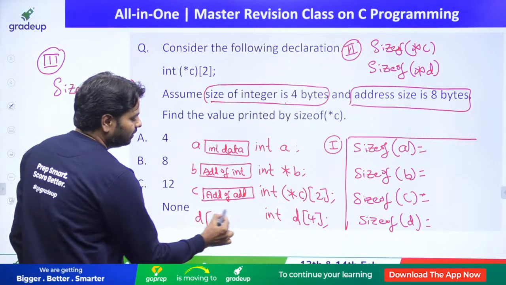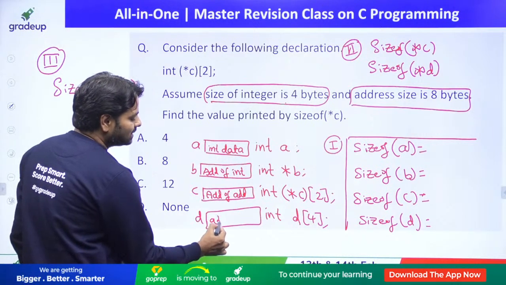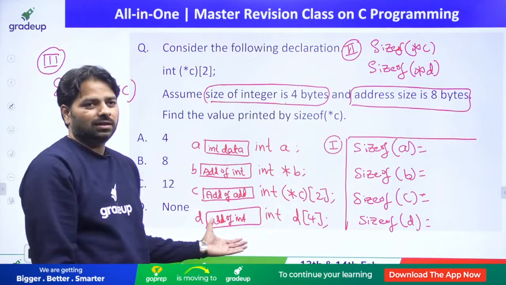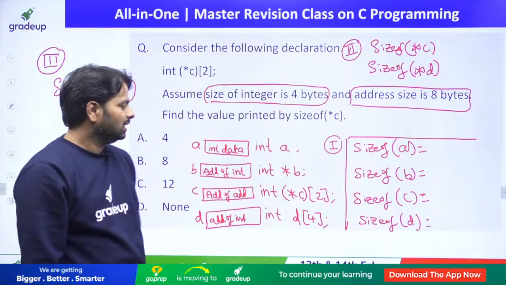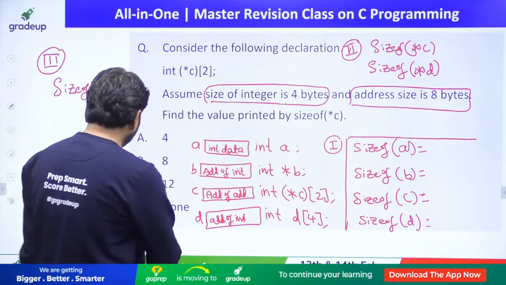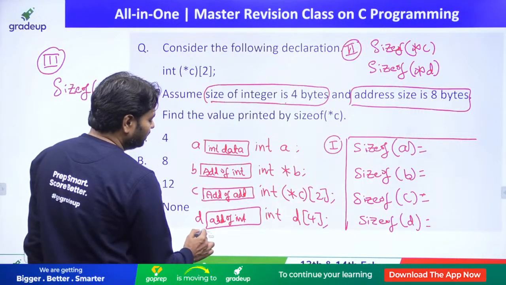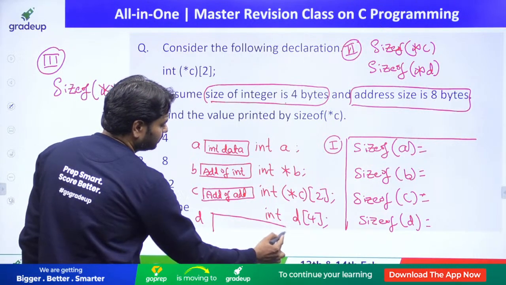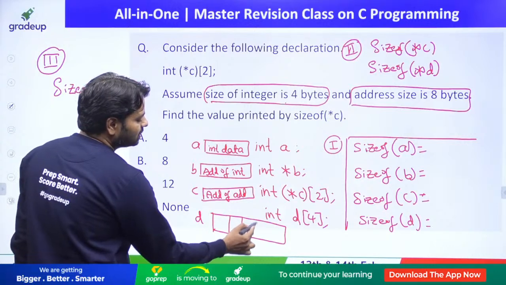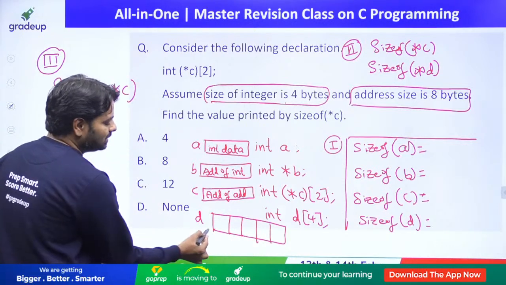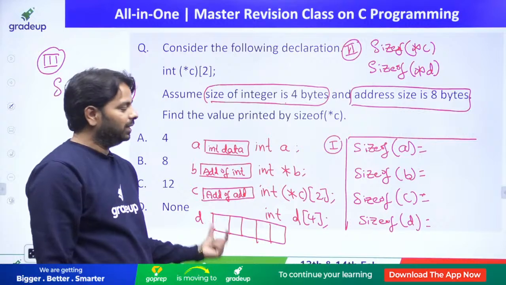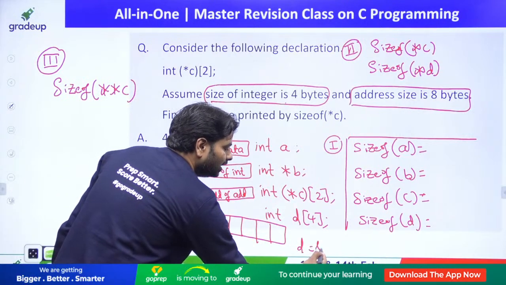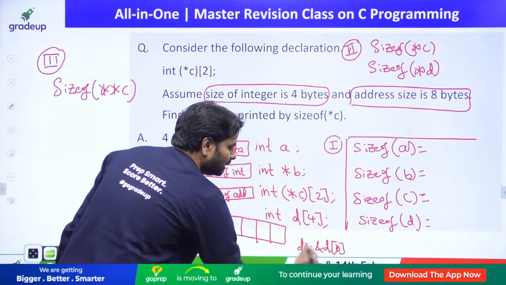And D is also address of int. Of course D is just an array name, guys. Instead of writing this, I can simply say D directly refers to an integer, but that is by default the address of the first element. D is also called the address of D of 0. Remember this point.